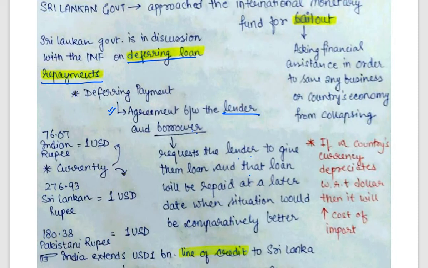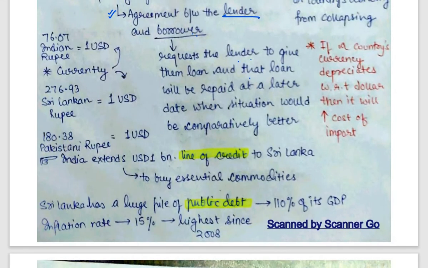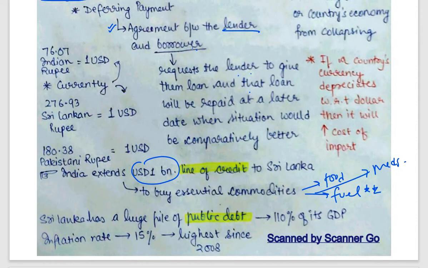And India also has extended help by giving $1 billion line of credit to Sri Lanka. Why? To buy the essential commodities of food and fuel. Fuel तो right now बहुत ही ज़्यादा essential है वहाँ के लिए, food essential है, and medicines. Okay, and Sri Lanka has also accumulated a very huge pile of public debt, that is 110% of its GDP. Inflation rate तो 2008 से ही वहाँ का high है. पाकिस्तान में भी same case चल रहा है, पाकिस्तान में भी inflation rate काफी high है, and it is also facing the economic crisis right now.